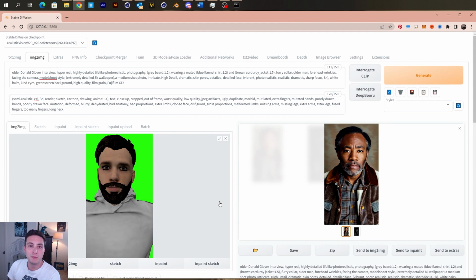Now, it's worth mentioning that most of the techniques that I found online talked about doing this with your own LoRA. And the LoRA is just an extra model you can inject into Stable Diffusion, and you can train it on your own machine on either a character or a style. And thinking back on it, it was probably going to be the way to go. But in my case, Donald Glover is a celebrity, so Stable Diffusion knows how to draw him just by saying older Donald Glover, or before I also tried old man Donald Glover. Those were some of the prompts that really helped me transform my puppet into what we're looking for here.